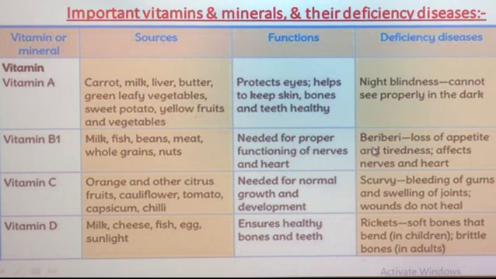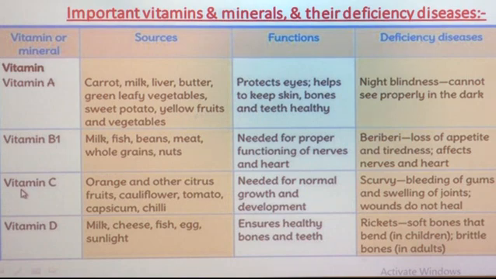The deficiency disease caused due to deficiency of B1 is beriberi. What happens in this disease? You lose your appetite, that means you don't want to eat as much food as you need. There is loss of appetite and tiredness, that means you get tired quickly. It also affects nerves and heart.